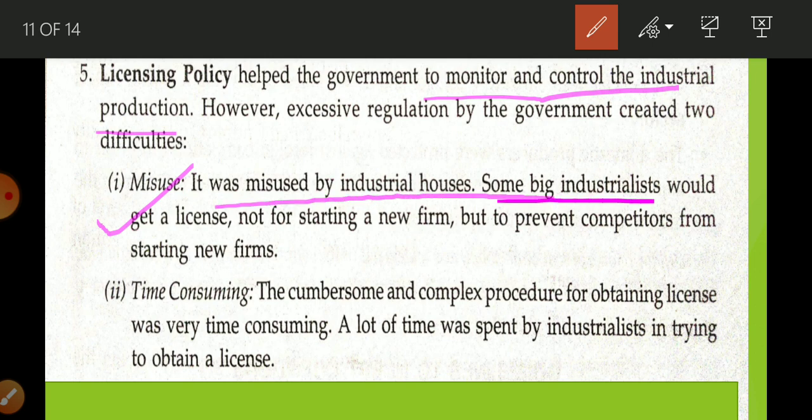Big industry would get license and they don't give opportunity to new firms to come out. Okay, so this is the drawback of license policy. Next, time consuming.